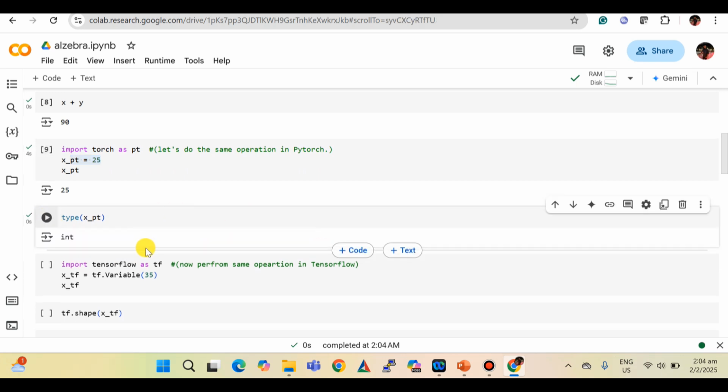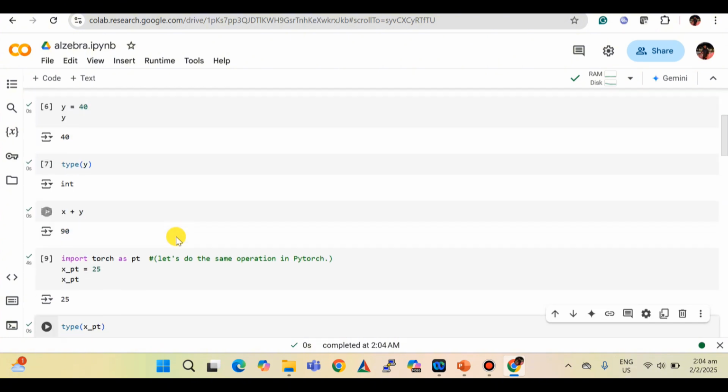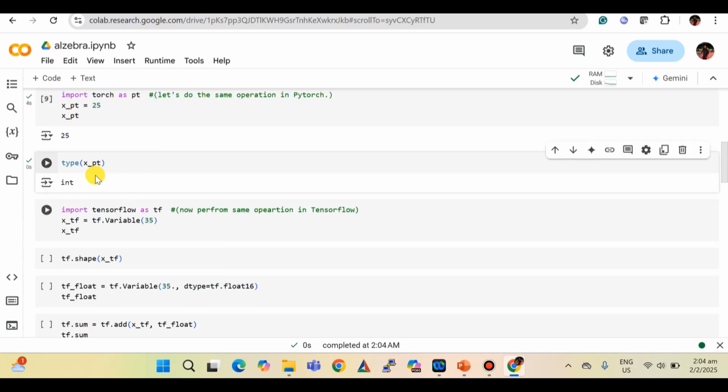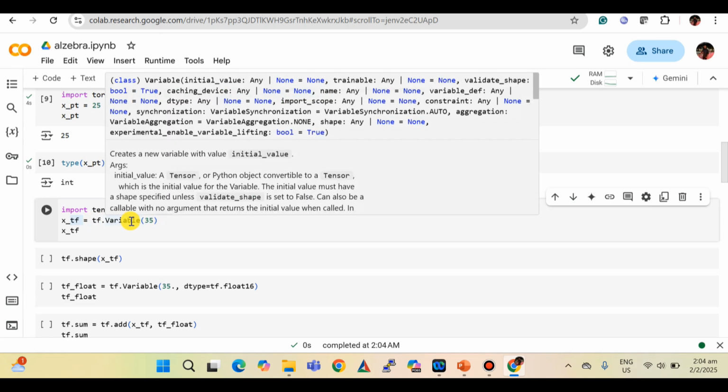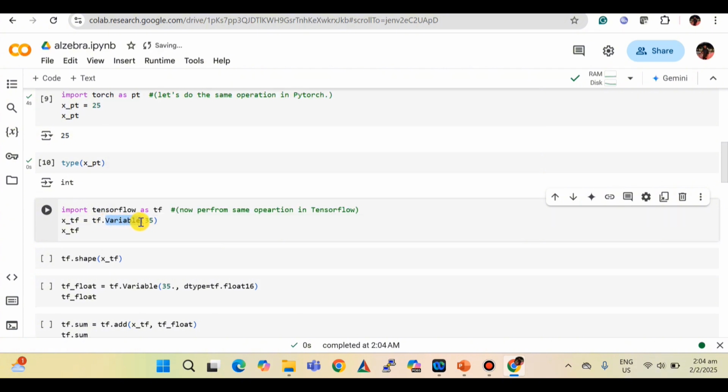As I said at the start of the course, whenever I perform operations in NumPy, I'm also going to show you in PyTorch and TensorFlow. Here we get the type integer as well. Now TensorFlow: I am importing TensorFlow as tf. The syntax in TensorFlow is a bit different, since every library has different functions.